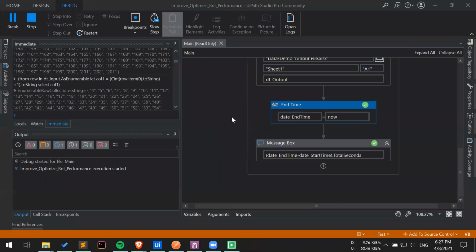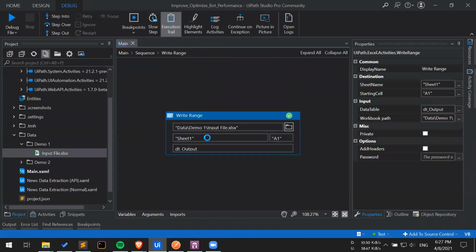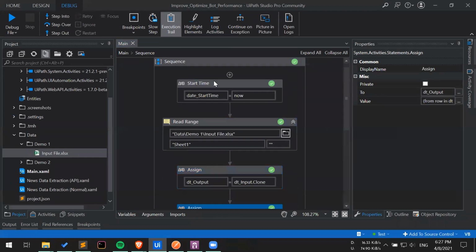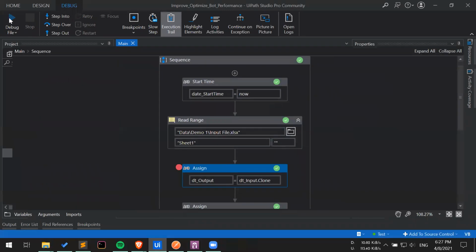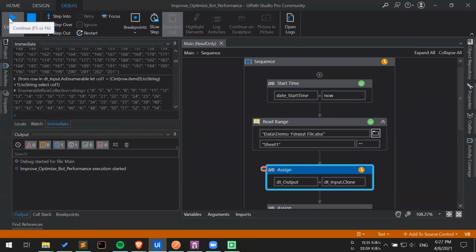Okay, so with that, let me give you a very small example of the little brother of link query, as I like to think at least, which is Lambda functions. Let me just go ahead and read this data table. In order to introduce Lambda functions to you, I will just change the scenario a bit. Now I don't want another data table with the numbers incremented by 1. What I want is simply a list with numbers incremented by 1.